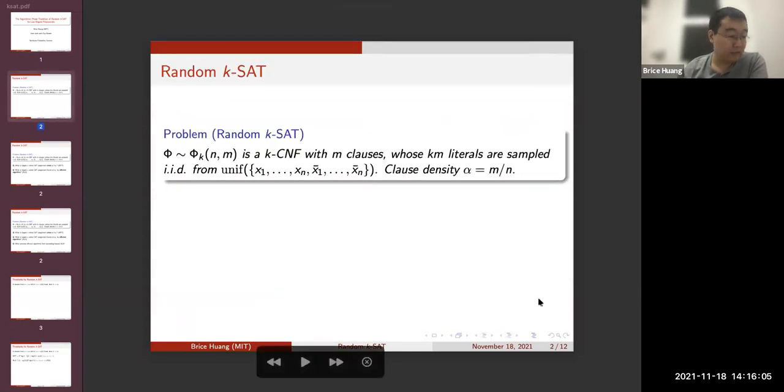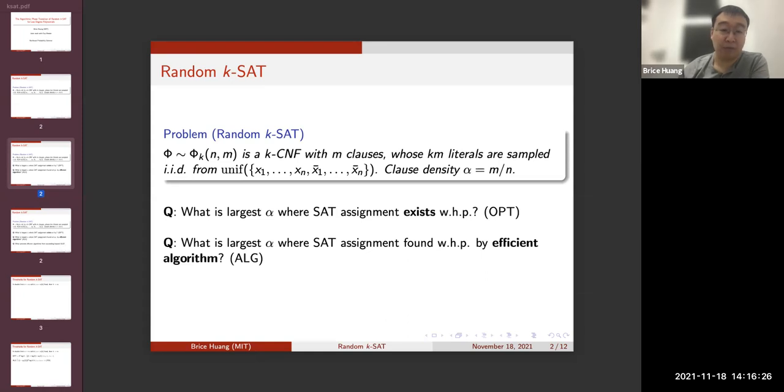In random k-SAT, we sample a k-CNF with m clauses by sampling all the literals, IID and uniformly, from a collection of n propositional variables and their negations. So this problem is parameterized by a clause density, the number of clauses divided by the number of variables. And we can immediately ask two natural questions about this problem. First, at what clause densities does a satisfying assignment exist? And second, at what clause densities can such an assignment be found by an efficient algorithm?